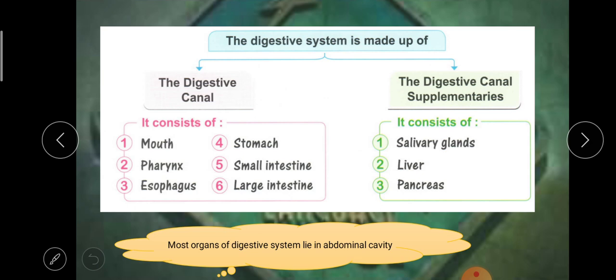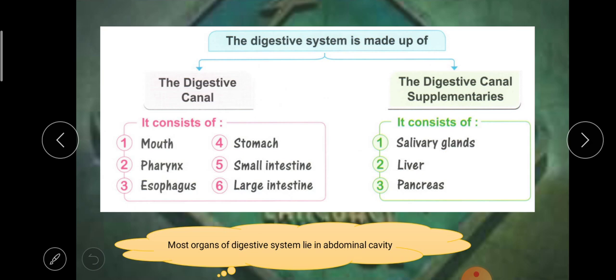The digestive system is made up of the digestive canal. It's a long tube or a long pipe. The food moves inside it. Only the food travels in your body through it. This is called the digestive canal.